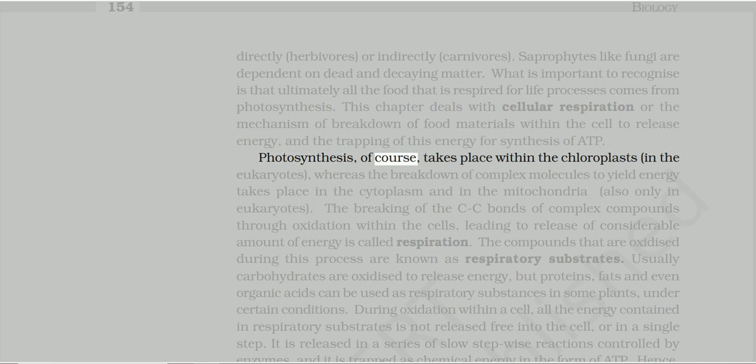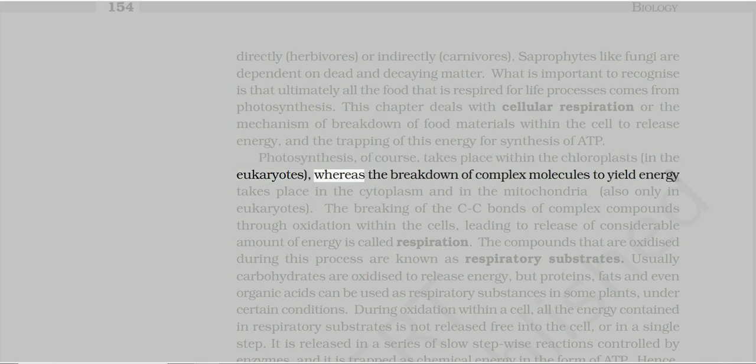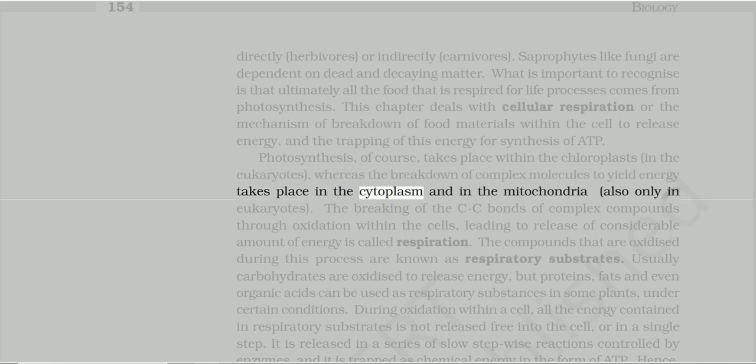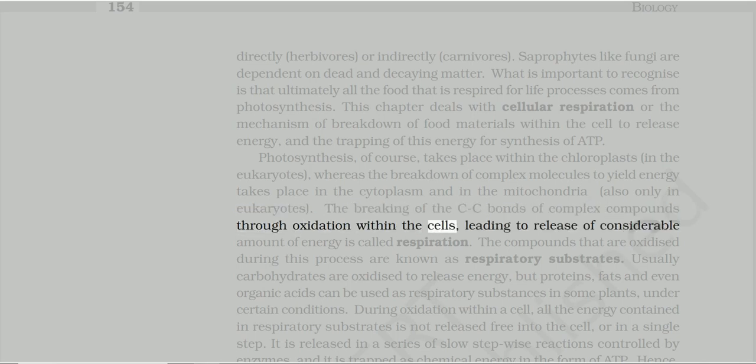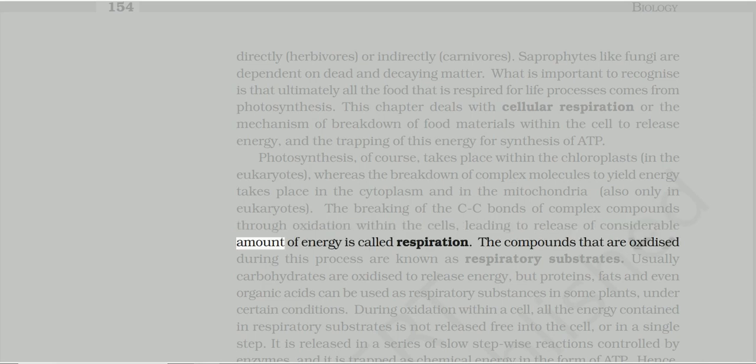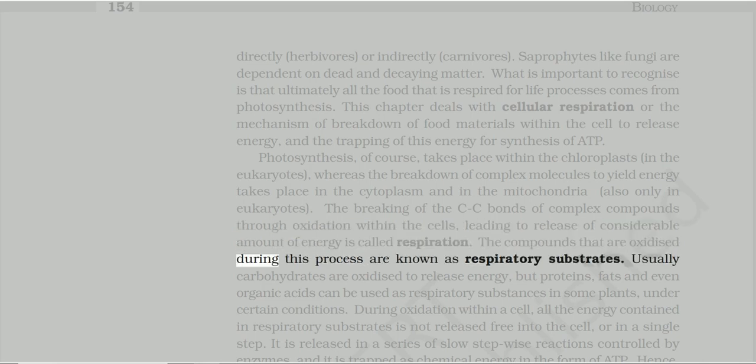Photosynthesis, of course, takes place within the chloroplasts in the eukaryotes, whereas the breakdown of complex molecules to yield energy takes place in the cytoplasm and in the mitochondria, also only in eukaryotes. The breaking of the C-C bonds of complex compounds through oxidation within the cells, leading to release of considerable amount of energy, is called respiration. The compounds that are oxidized during this process are known as respiratory substrates.